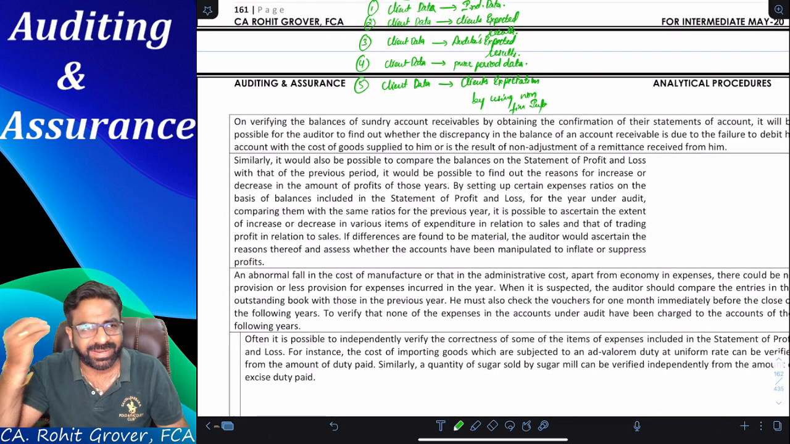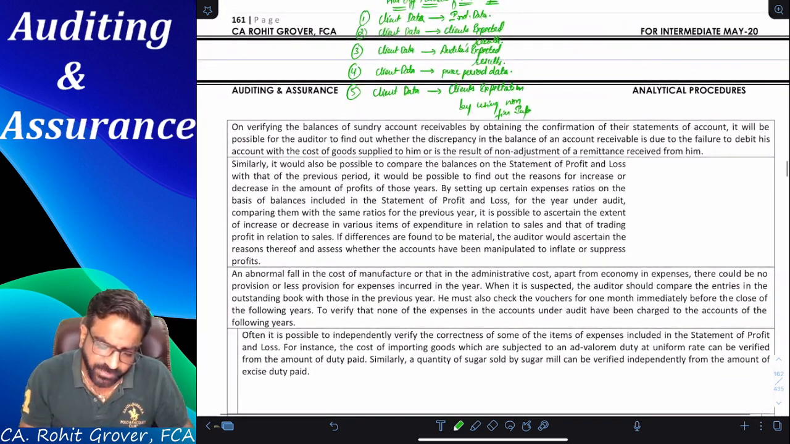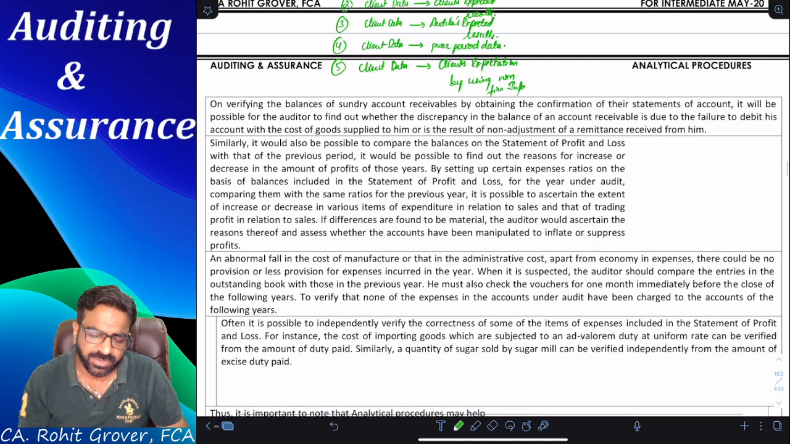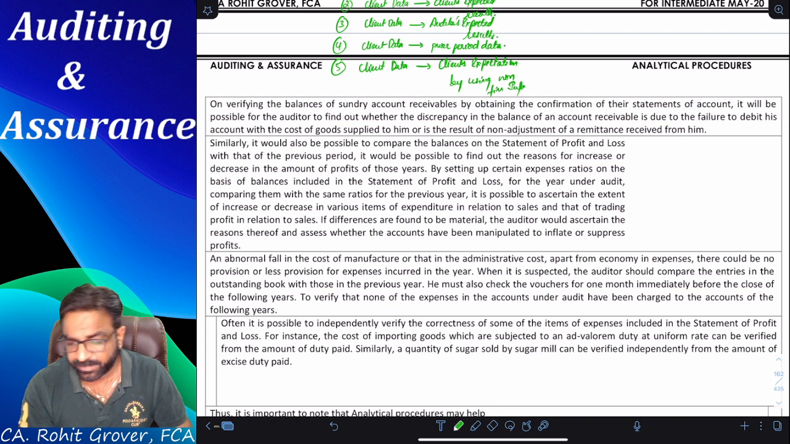Okay, what do you mean by analytical procedures? Now, example number 2. On verifying the balances of sundry accounts receivable, means debtors, by obtaining the confirmation of their statement of accounts, it will be possible for the auditor to find out whether the discrepancy in the balance of an account receivable is due to the failure to debit his account with the cost of goods supplied to him, or is the result of non-adjustment of remittance received from him.